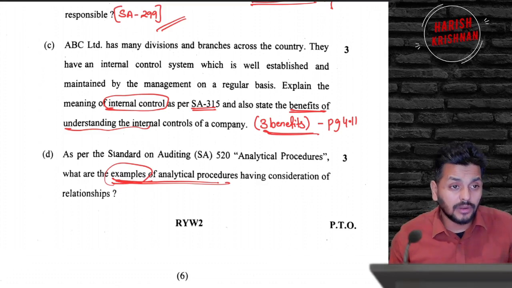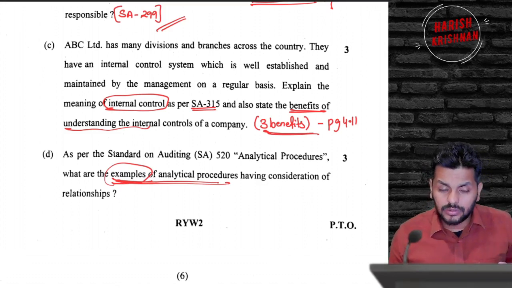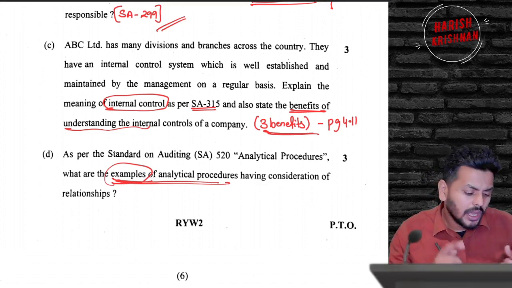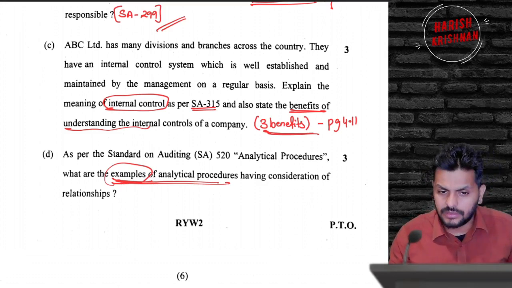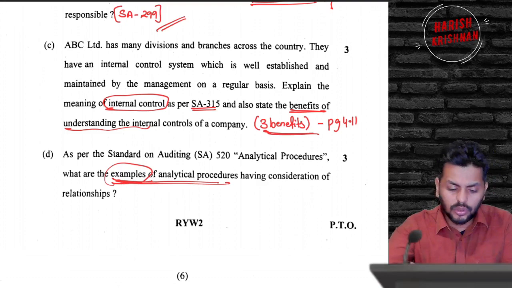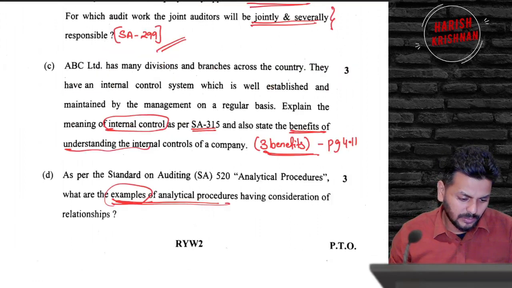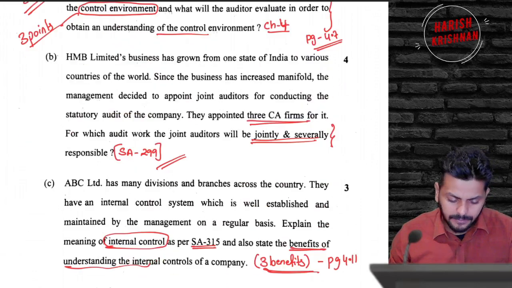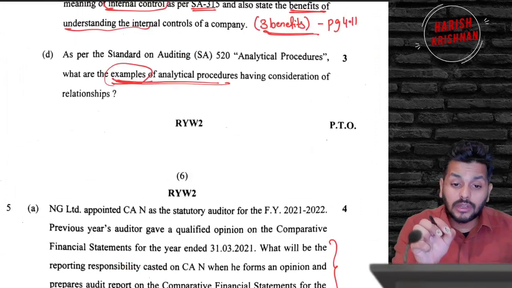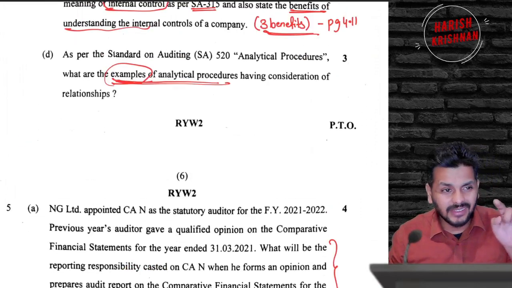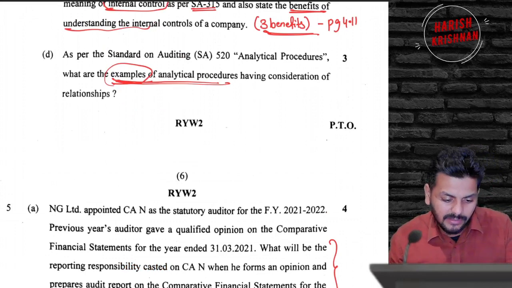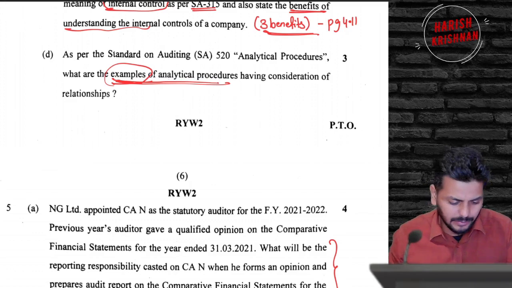You can even talk about direct trend of that relationship. You can even talk about reasonableness verification. So trend analysis, ratio analysis, reasonableness verification. You can quote so many of those which are used in different areas, and that is what you're supposed to do in 4D. You have to quote the examples of analytical procedures. I think somebody texted me right after the exam about this, asking what should we write for this. So you might want to write what ways of analytical procedures you're supposed to do.